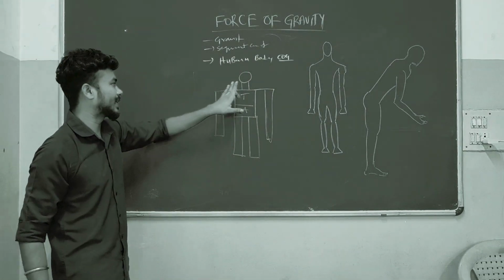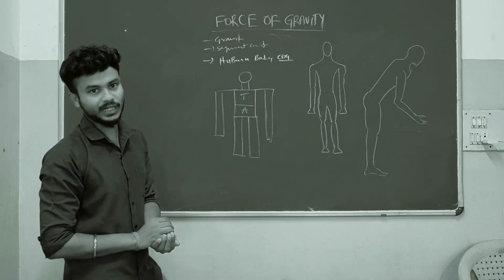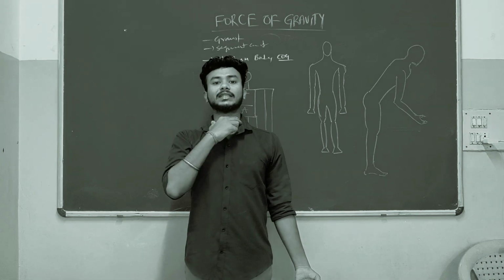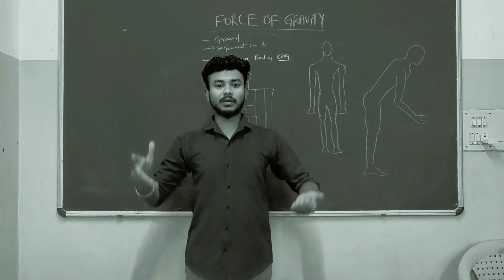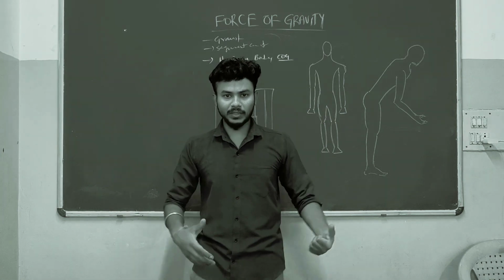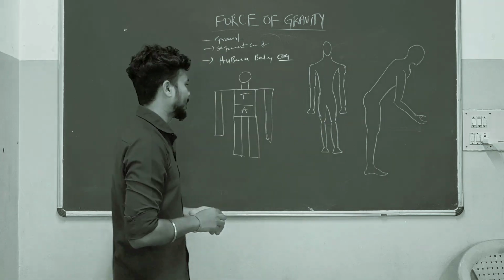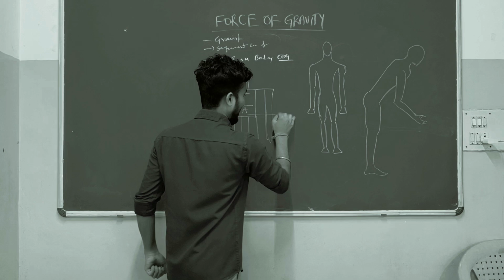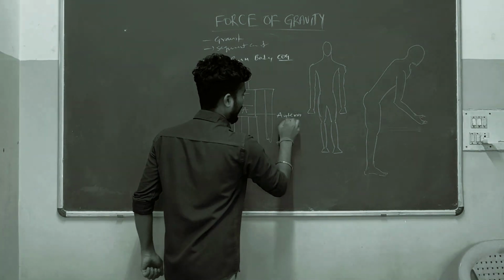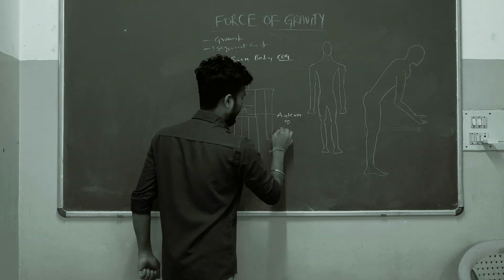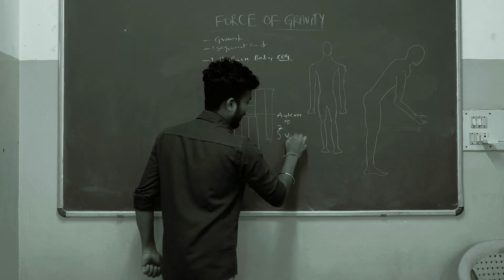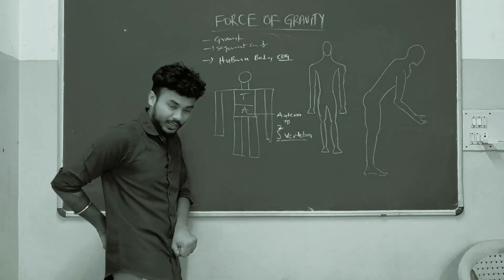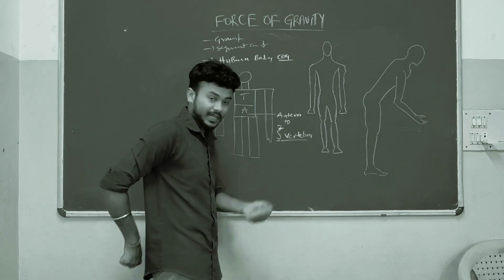If the human being is in anatomical position, we are going to treat the COG in anatomical position. With the head, neck, trunk, upper limb and lower limb segments all together, the COG will be anterior to the second sacral vertebra.